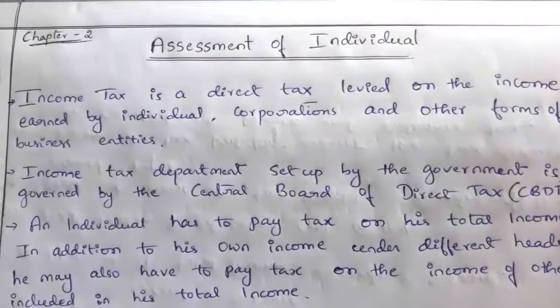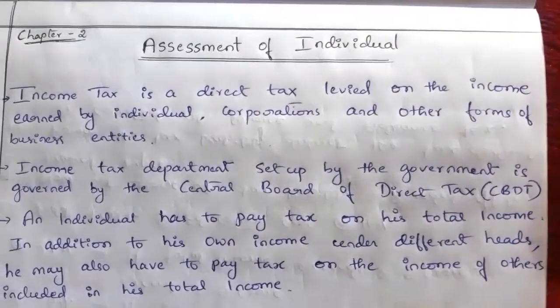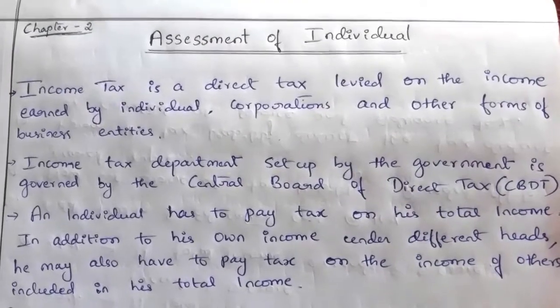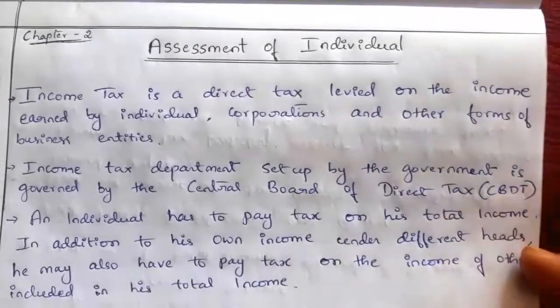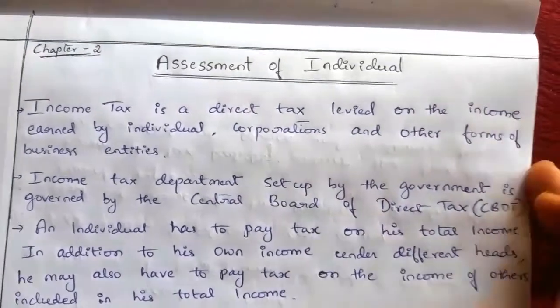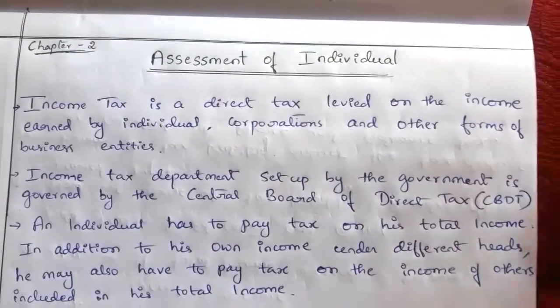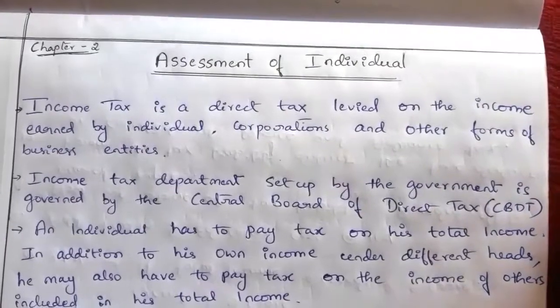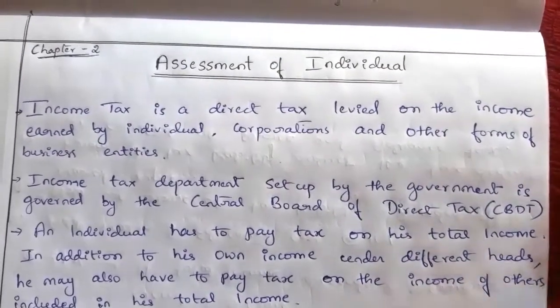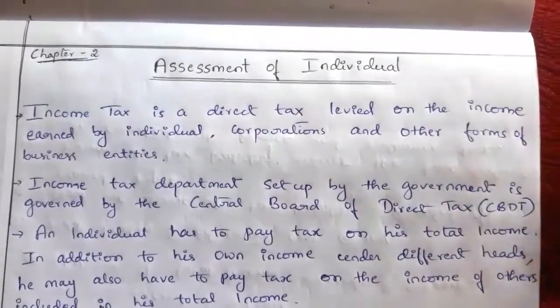See here, income tax is a direct tax levied on the income earned by individuals, corporations and other forms of business entities. An individual has to pay tax on the income he earned in the previous year. So tax levied on income is known as income tax.